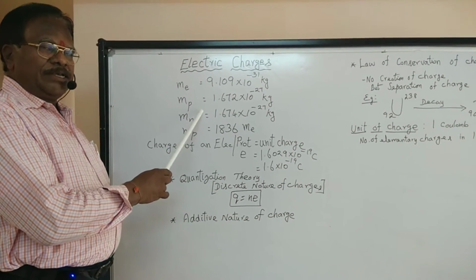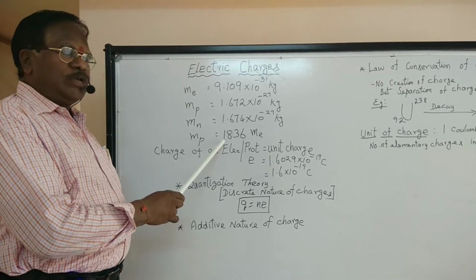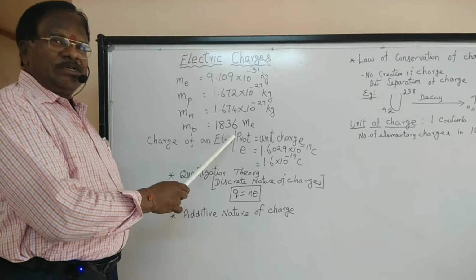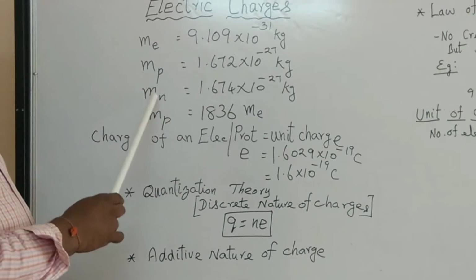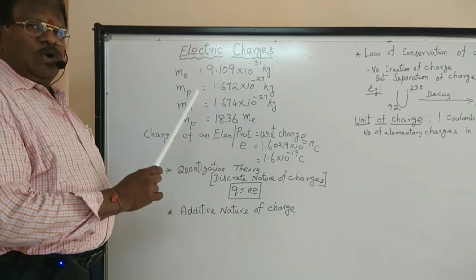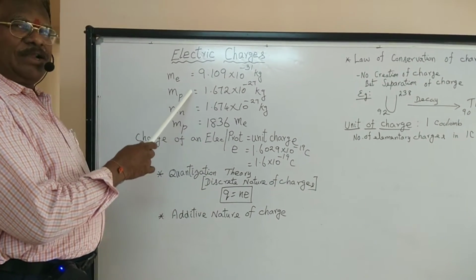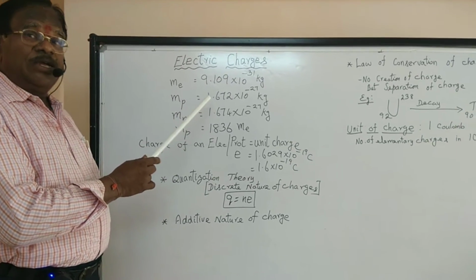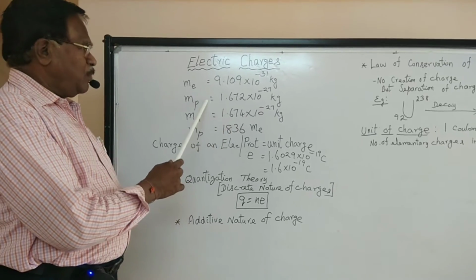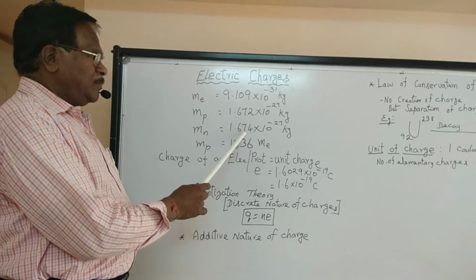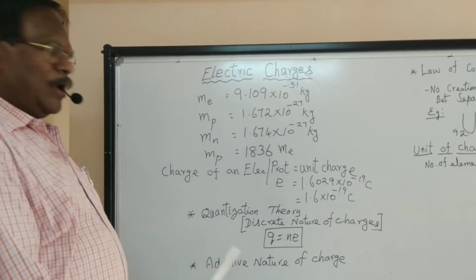How much greater is it? See the relation. The mass of a proton is 1836 times greater than the mass of an electron. What about a neutron? In lower classes you should have studied that it is more or less equal in mass to a proton. But to say accurately, the mass of a neutron is slightly greater than that of a proton. See how it varies. It is 1.674 times 10 to the minus 27 kilogram.